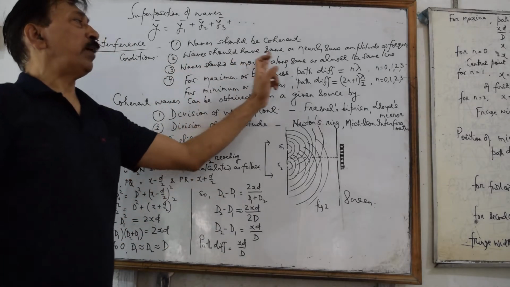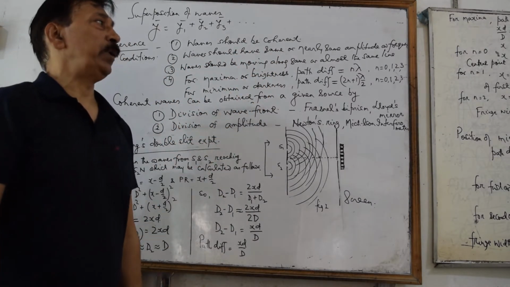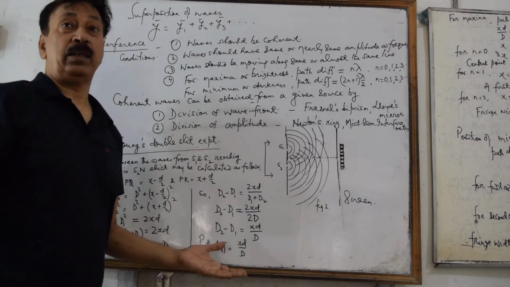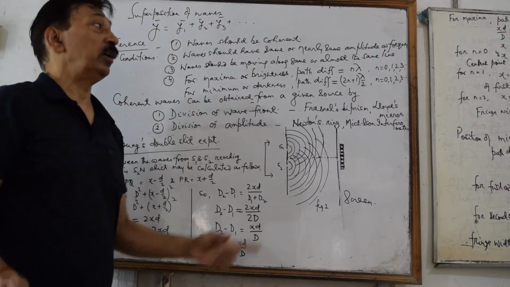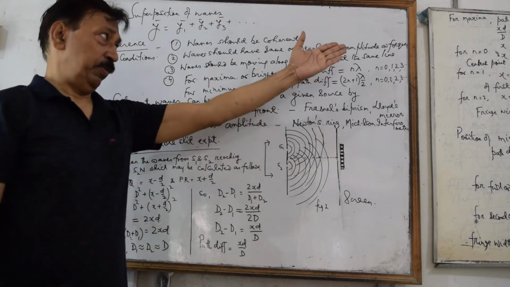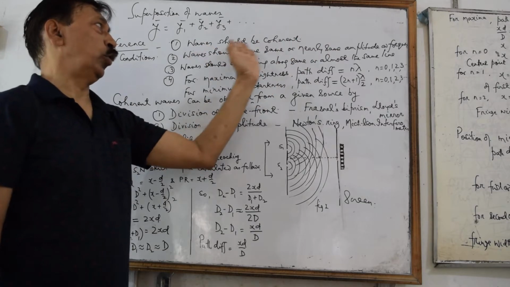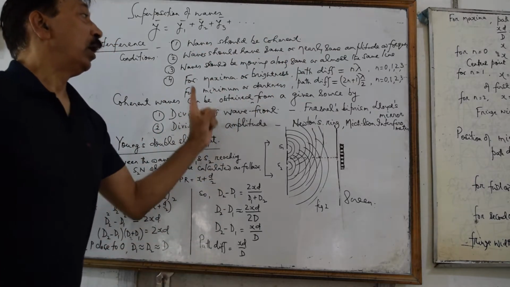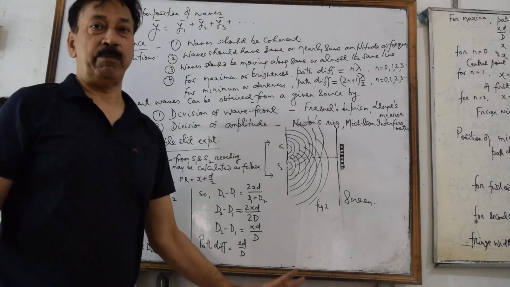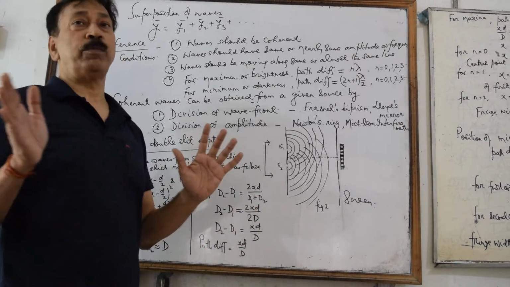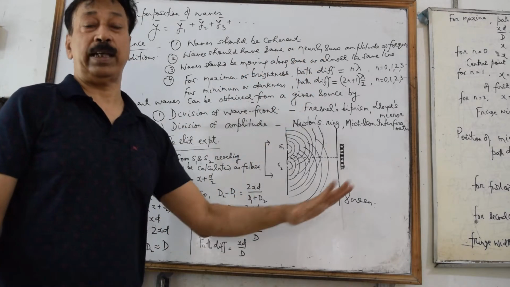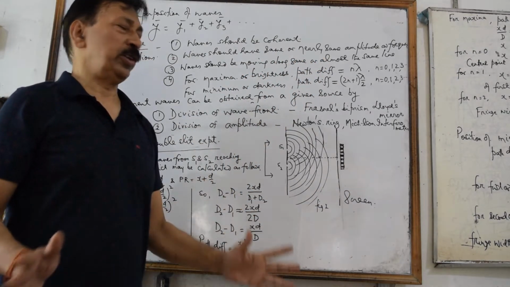Secondly, the waves should have the same or nearly the same amplitude and frequency. For complete cancellation, the amplitude of the waves should be the same and the frequency should be the same, because coherence also requires that. The third thing is that the waves should be moving along the same or almost the same line. We can apply the principle of superposition only when the waves are traveling along the same line or almost the same line.